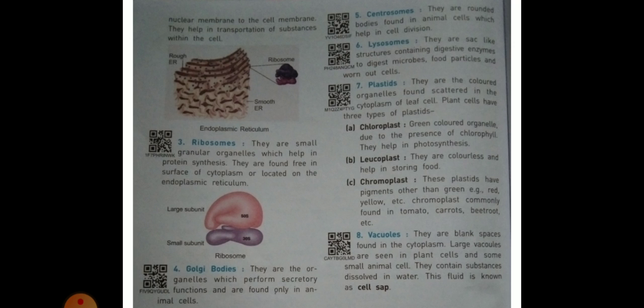These plastids have pigments other than green, for example red, yellow, etc. Chromoplasts are commonly found in tomato, carrot, beetroot, etc. The red color of tomato is due to chromoplast, and the red color of carrot is due to chromoplast.